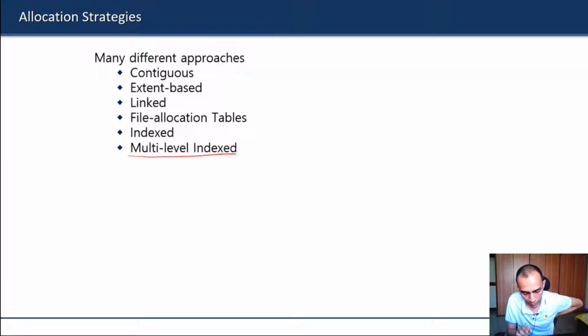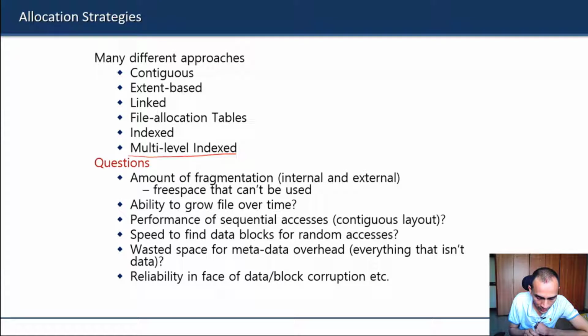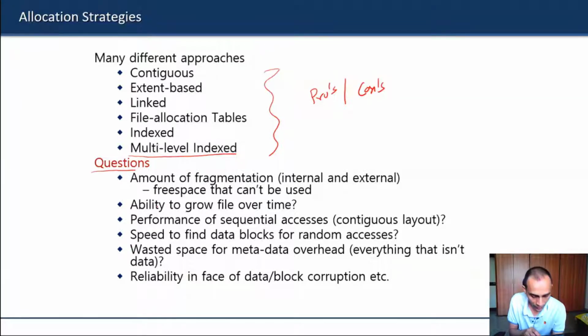So there are different approaches that can be taken for allocating our files to our disk, and we'll cover them one by one. But while we discuss these methods, we'll answer the following questions, because the advantages and disadvantages of each of these allocation methods can be thought of by asking these questions. First, we should ask how much fragmentation there will be if we use one of these approaches.